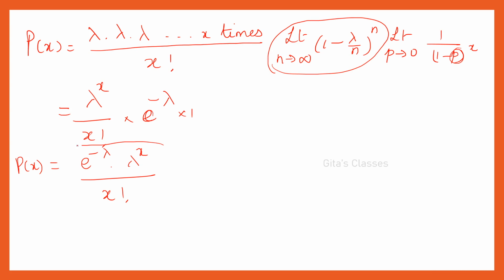This is the PMF of our Poisson distribution. Okay. We started with PMF of binomial distribution. As n tends to infinity and p tends to 0, that is, as n is becoming larger and p is becoming smaller, it will approach Poisson distribution. This is the proof. Okay. The proof is very, very important. Please study that.